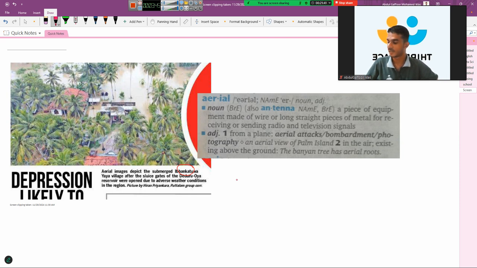So we will read together and try to understand the meaning of this word aerial, right? If you look at the dictionary, using the dictionary is an art. You should know how to use the Oxford Advanced Learner's Dictionary, because that is also an art. Here is aerial, right?